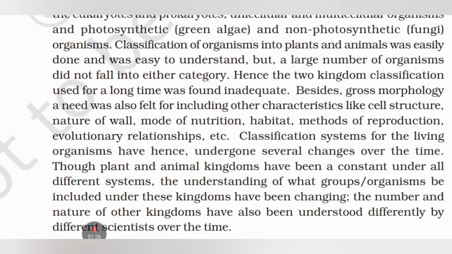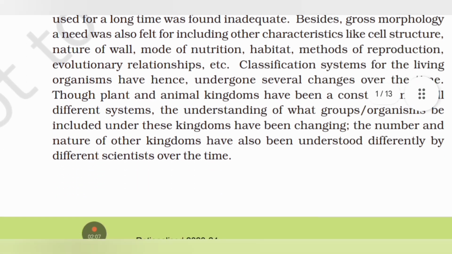Besides gross morphology, a need was also felt for including other characteristics like cell structure, nature of wall, mode of nutrition, habitat, method of reproduction, evolutionary relationship, etc. Classification systems for living organisms have hence undergone several changes over time. Though plant and animal kingdoms have been a constant under all different systems, the understanding of what groups or organisms be included under these kingdoms has been changing. The number and nature of other kingdoms have also been understood differently by different scientists over time.